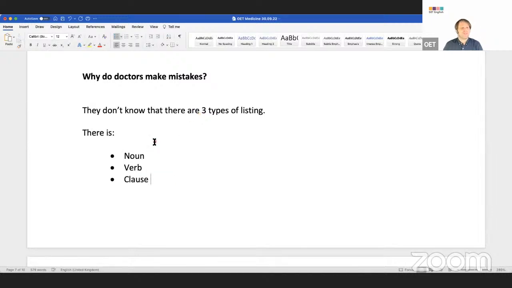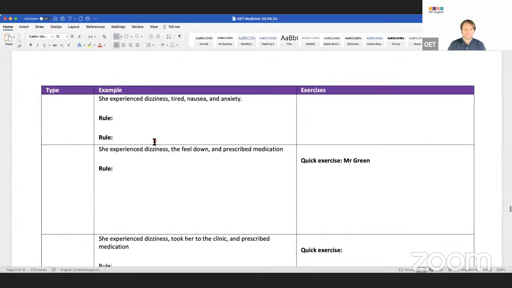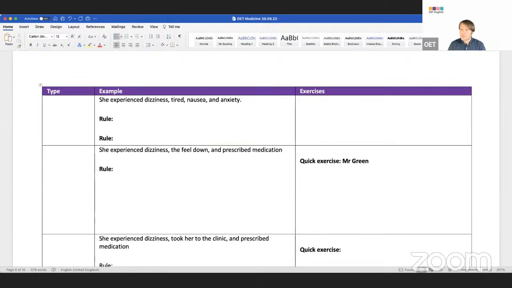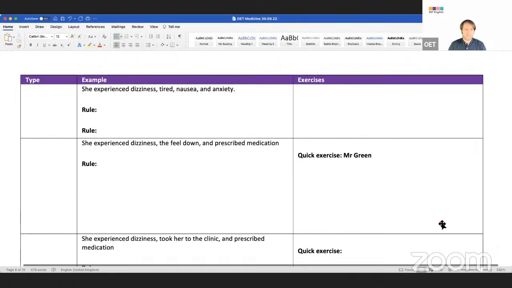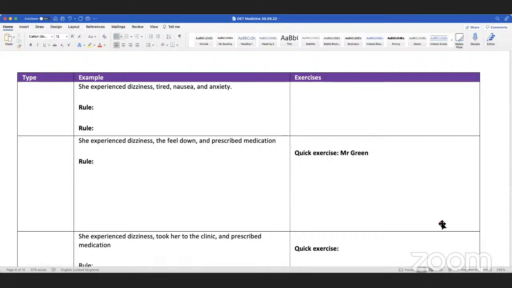So let me give you an example. Can everyone see this here? We're going to make a diagram. You guys are going to practice this. Is it clear? Is it big or small? Do you need it bigger? Normal. Okay. So: she experienced dizziness, tired, nausea, and anxiety.